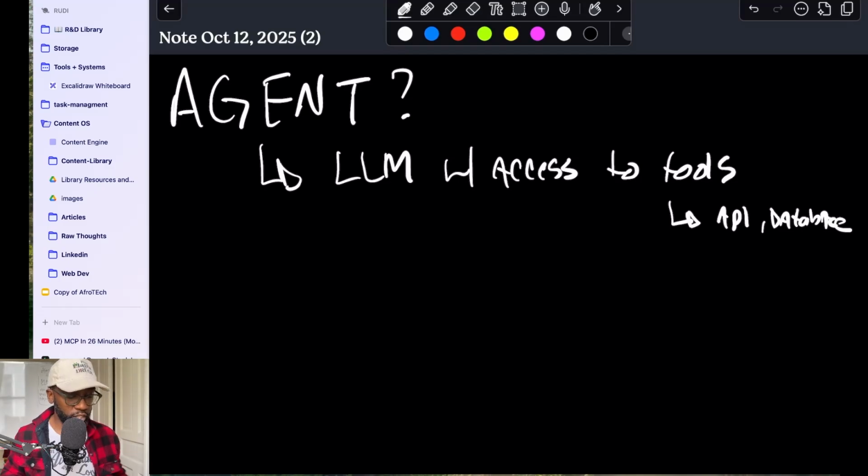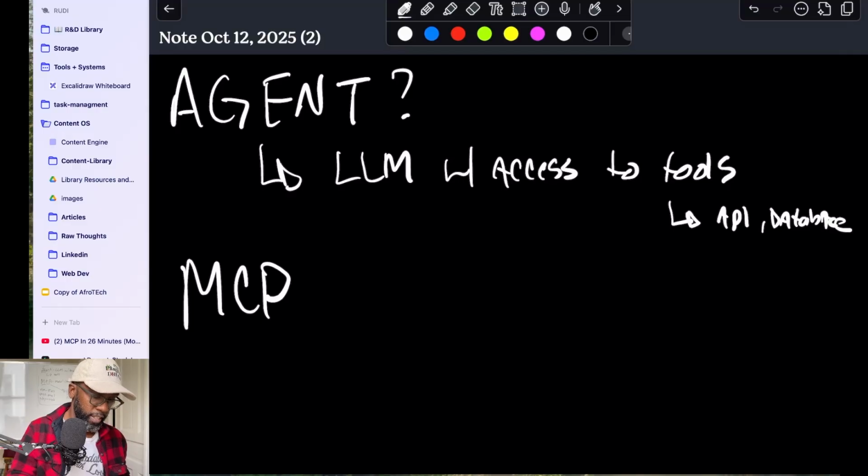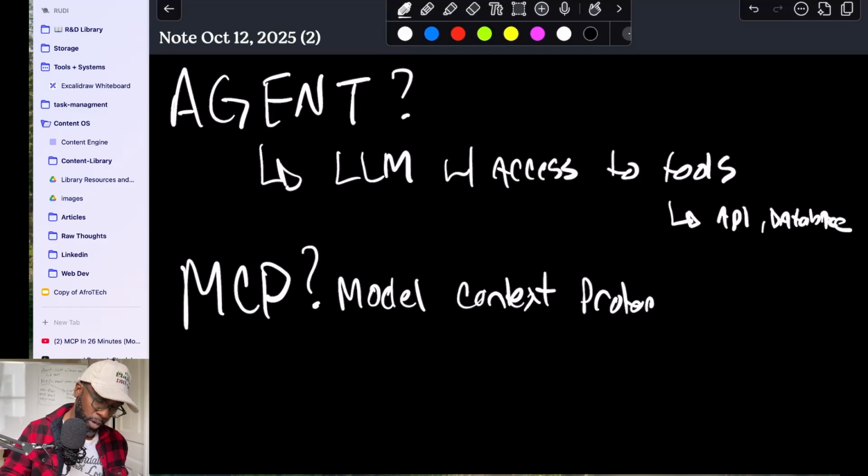And so you create an agent that's just Claude or GPT or Gemini or whatever your preference is for large language model, and then you give it access to APIs or databases or any kind of resources that can be made actionable. The most efficient way for you to orchestrate this kind of ecosystem is through something called an MCP. And many people say, well, what the heck is MCP?